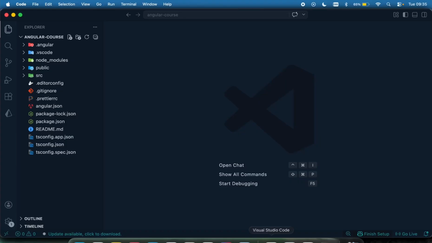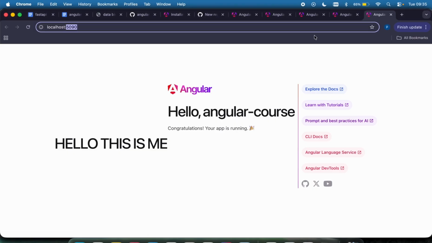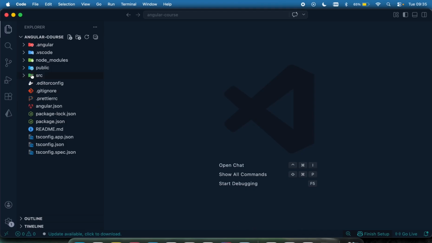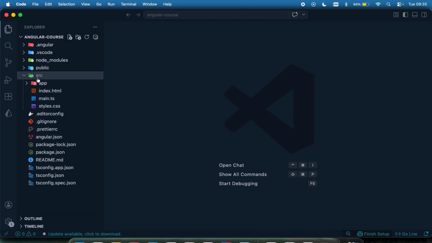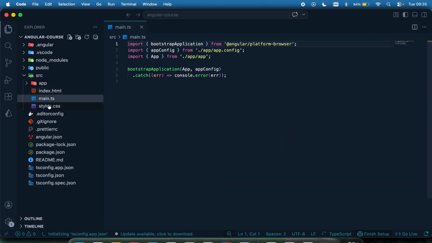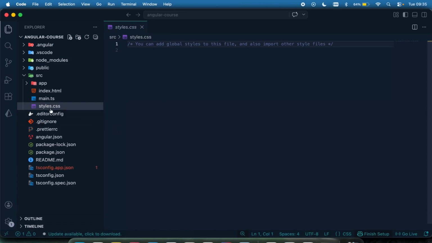So now let's dive deep to see how this page is actually rendered. Again, all our code is in the src folder, which is the source folder right here. If you open the source folder, you're going to see the index.html, the main.ts, and then the style.css. Whatever you have in style.css is going to be applied globally to all your components, all your pages, whatever you are doing.